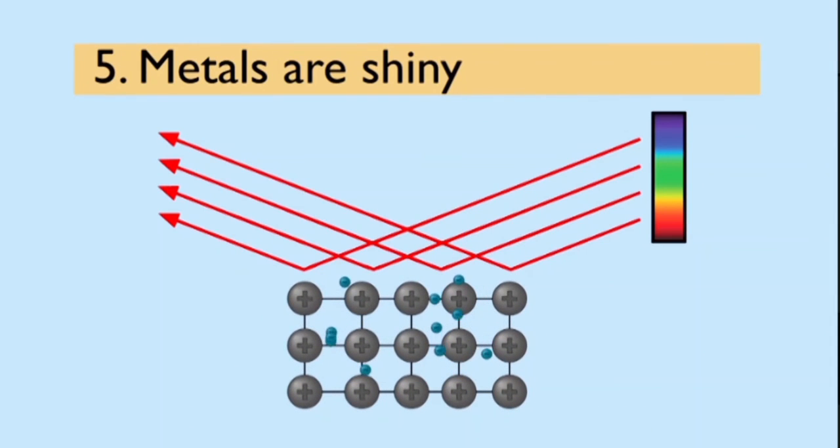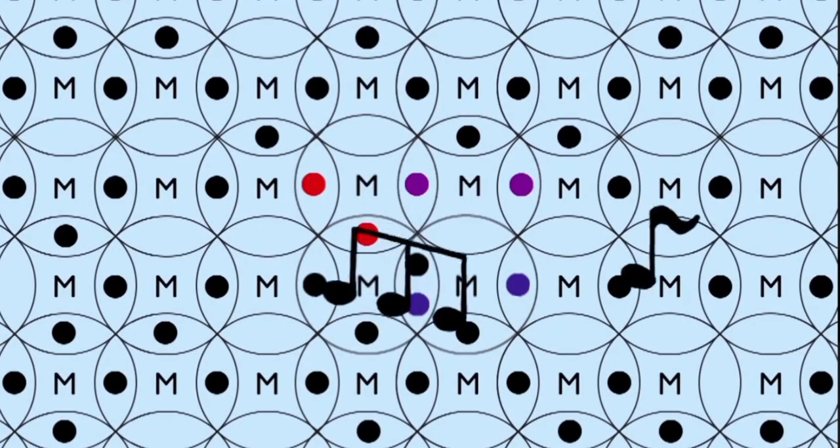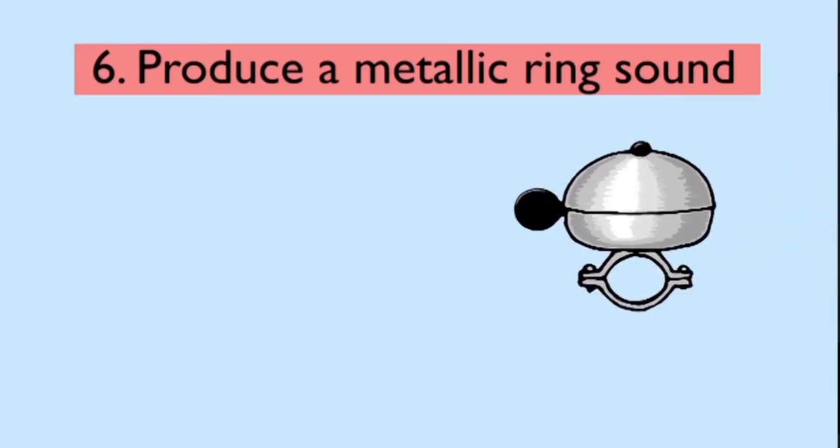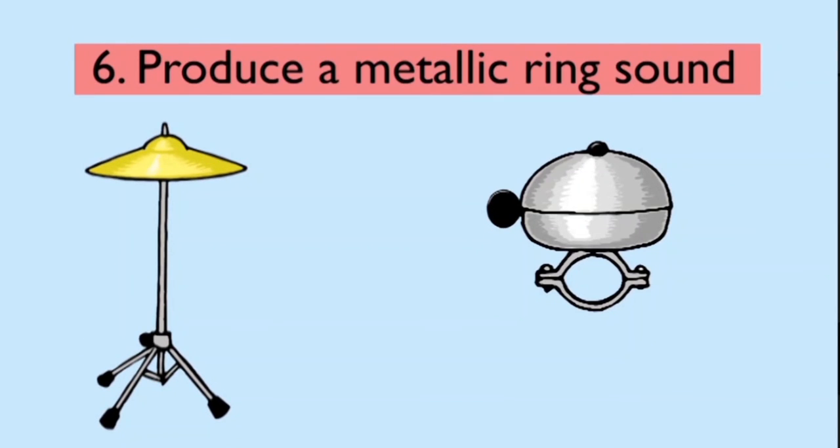The loose electrons can absorb and re-emit light of all wavelengths. It's the metal at the back of mirrors that does the reflecting, not the glass. Sound waves can travel fast and easily through the tightly bound metal crystals, good for making bells and cymbals.